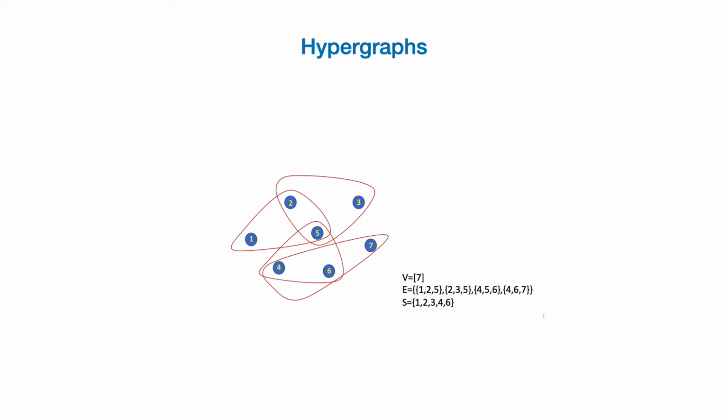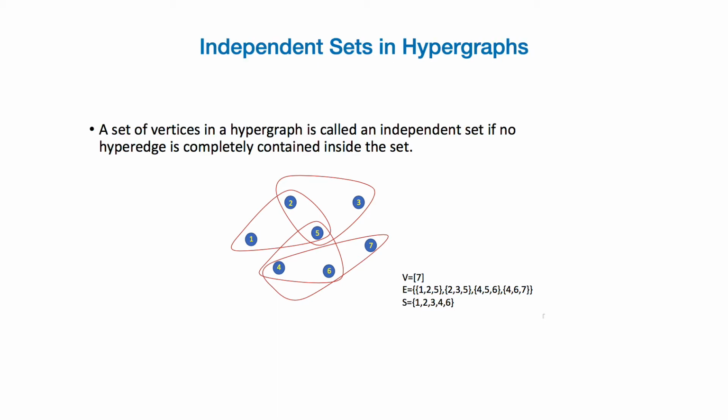So a hypergraph is a set system which consists of a set of vertices, shown in blue here, and a set of edges shown in red here. So this is an example of a three-uniform hypergraph since every edge spans three vertices. Now a set of vertices in this graph would be an independent set if no edge is completely contained inside the set. So in this toy example, one can check that the maximum independent set has cardinality 5 and we show one such set here.